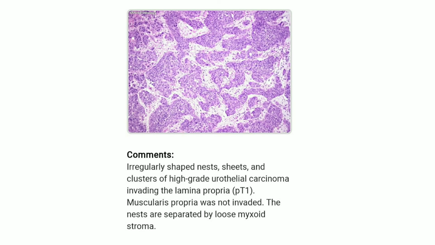This is another photomicrograph which shows irregular shaped nest and sheets and clusters of high-grade urothelial carcinoma cells invading the lamina propria. Muscularis propria was not invaded. The nests are separated by loose myxoid stroma.